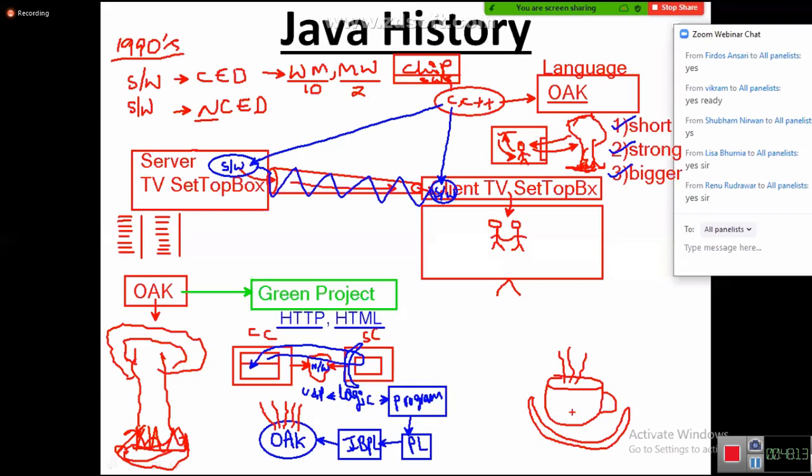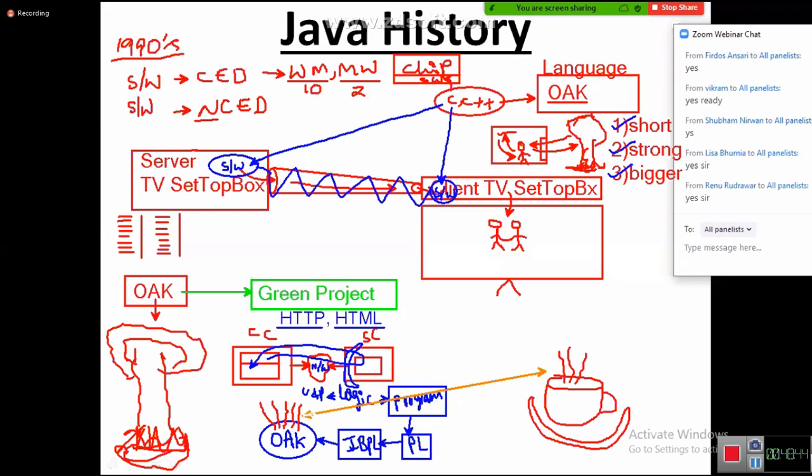He put the saucer, the cup of coffee and biscuits in front of him and started listening to James Gosling. James Gosling started shouting, "Come on guys, our language is very hot in the market. Please tell me, I want one good name." The language is very hot. Look at that. Now, the coffee cup is also very hot.